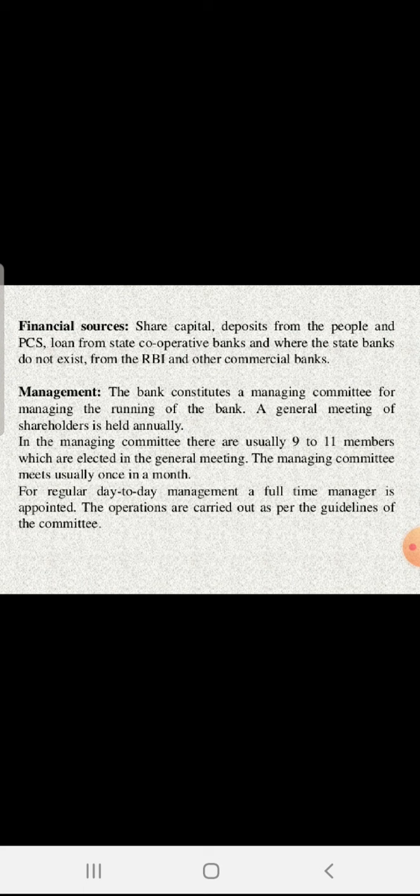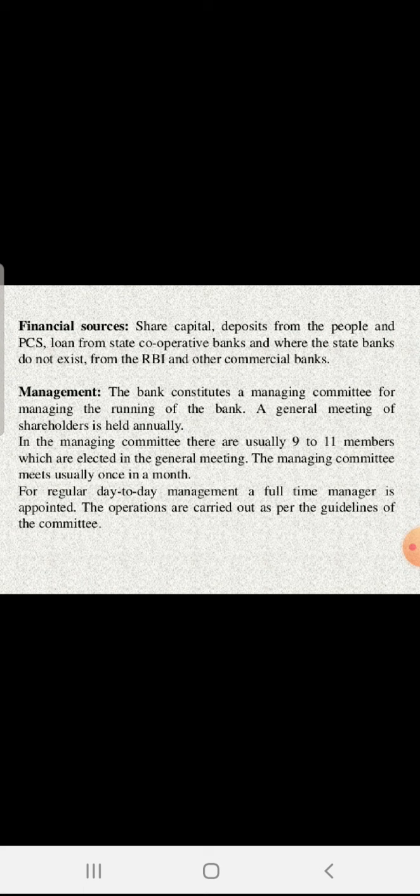Loan from the state cooperative also goes to the DCC. It is also used as a fund for providing loans to the tax. What is the management? The district bank constitutes the managing committee for running the bank. The general meeting of the shareholders is held annually.